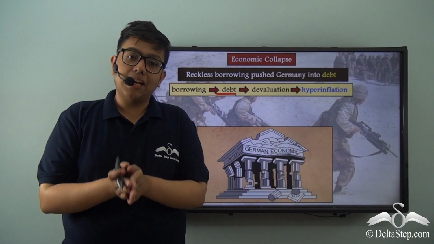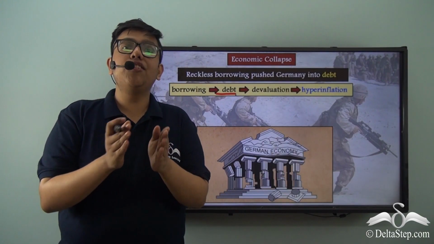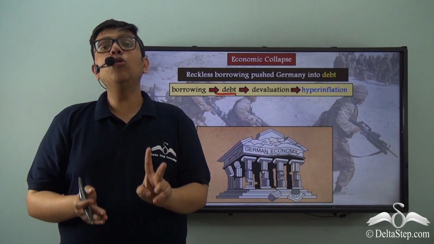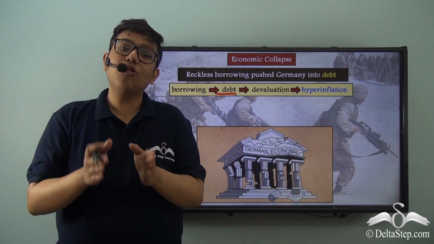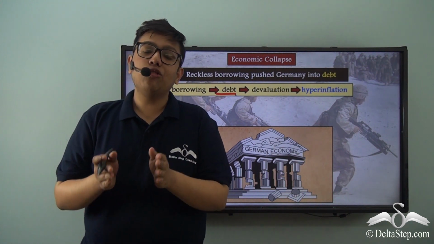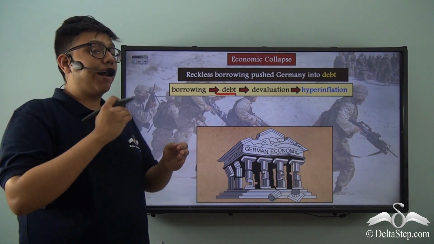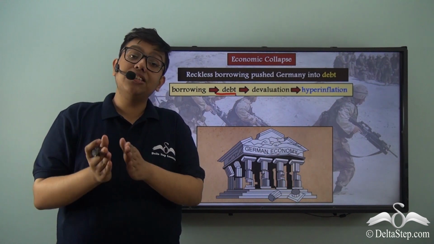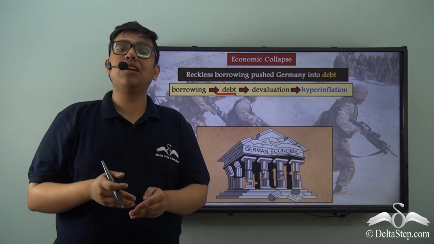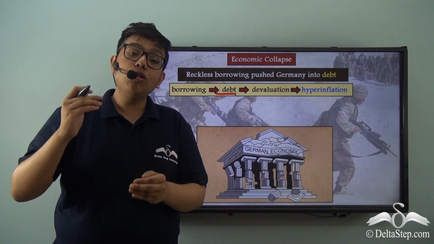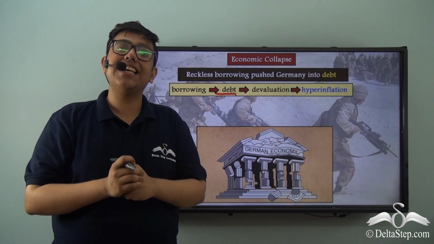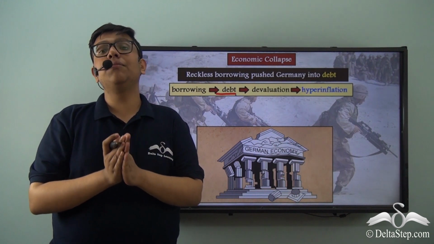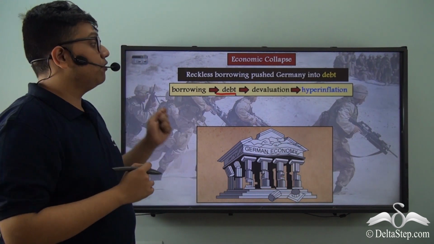Let us take, for example, previously 100 rupees could buy two apples, but after devaluation, 100 rupees could only buy one apple. So, by reducing the value or the purchasing capacity of a particular currency, the load on a country is lowered because, in essence, the country has to pay less. That is what Germany thought of doing while devaluing its currency.